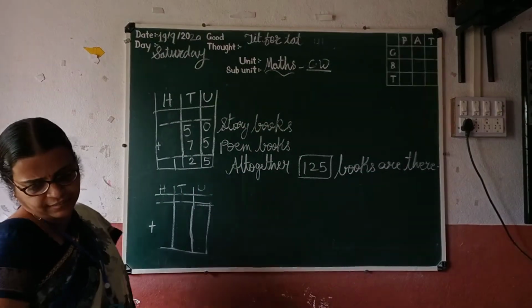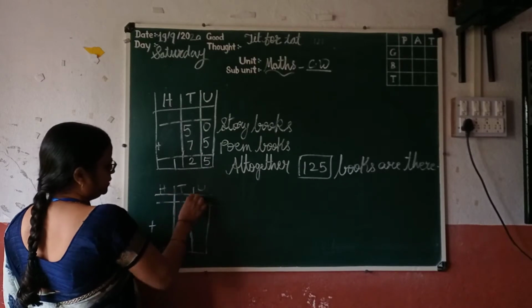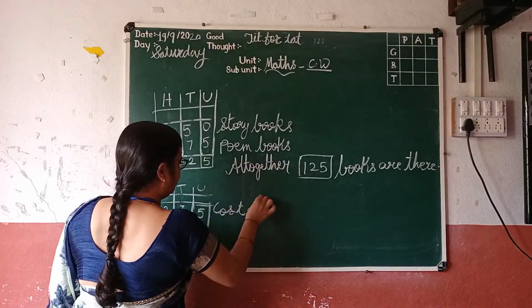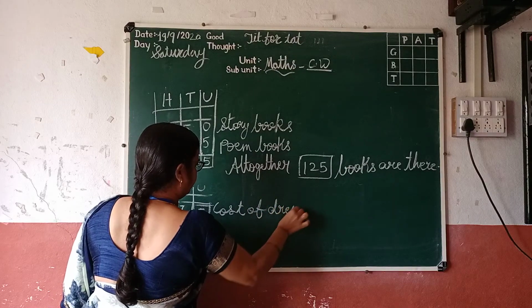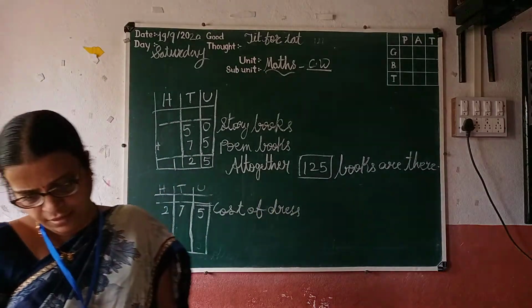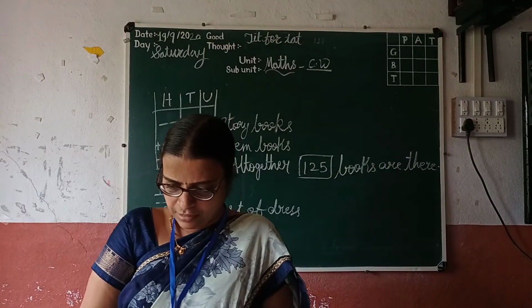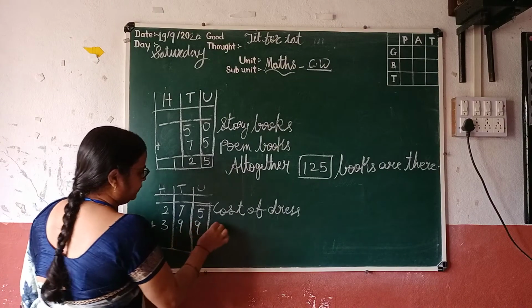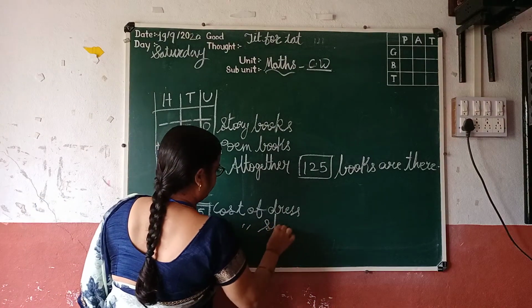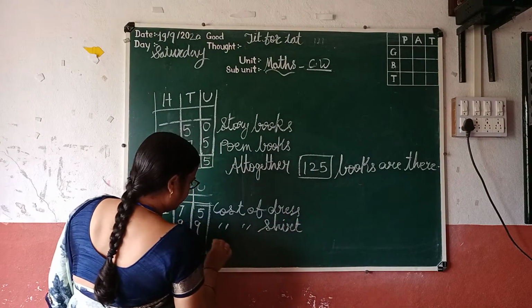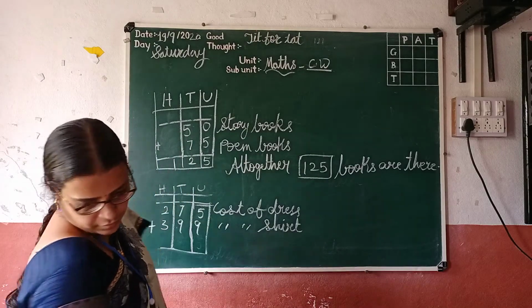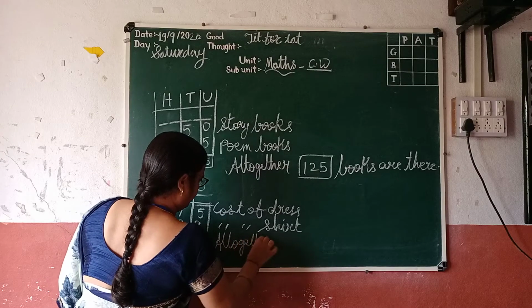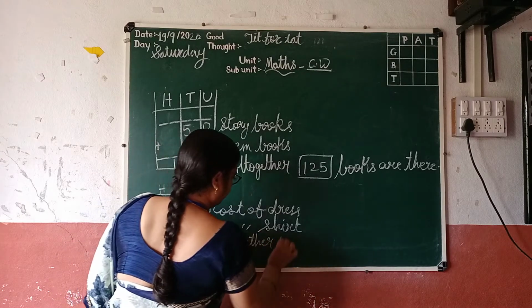So the cost of dress is 275, plus the cost of shirt. The cost of shirt is 399. So altogether how many?